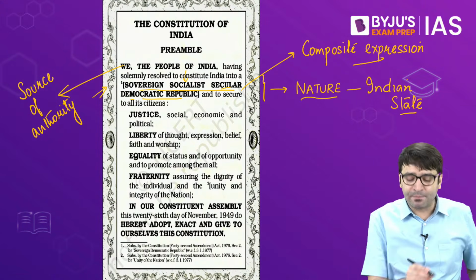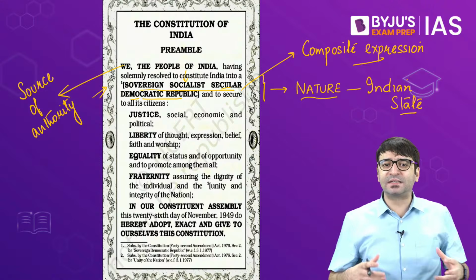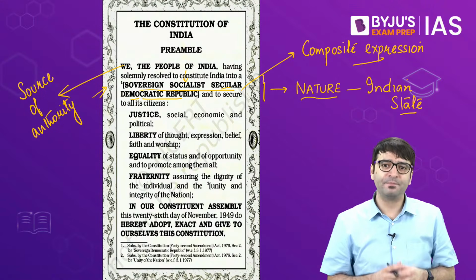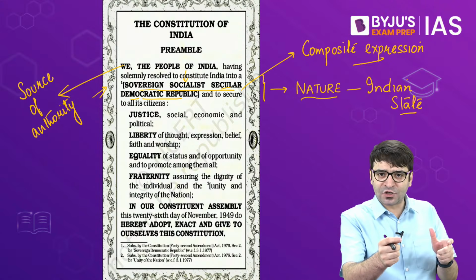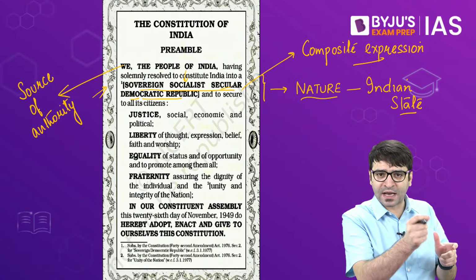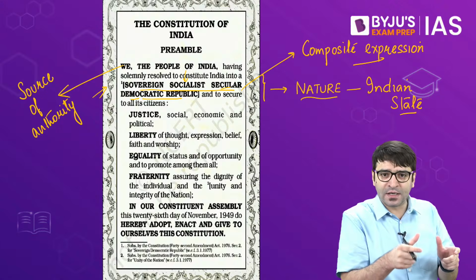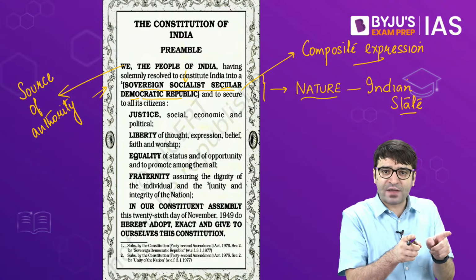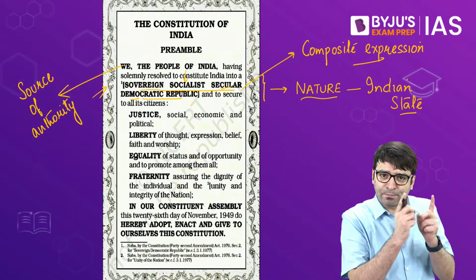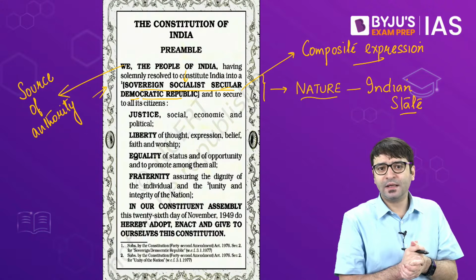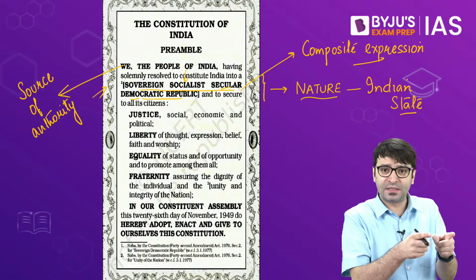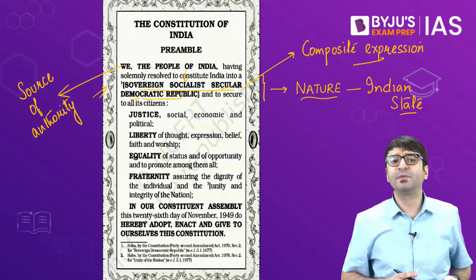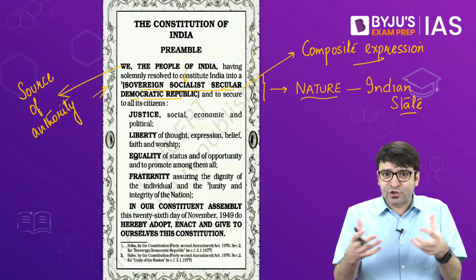And at the same time, another nature of the Indian state is democratic. Every 5 years, people will come out in large numbers and will vote for a government so that this government can govern us. But after every 5 years, we will then hold our political class accountable. If they have done something good for us, we will vote them back to power. If they haven't, then we will vote them out. Democratic. That's the nature of the Indian state.